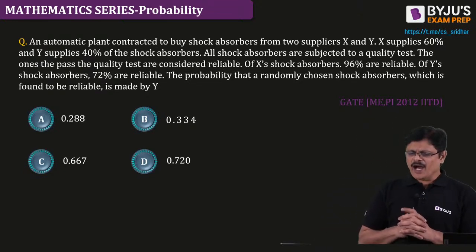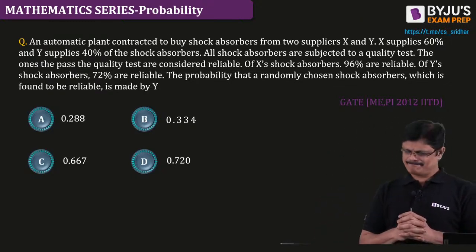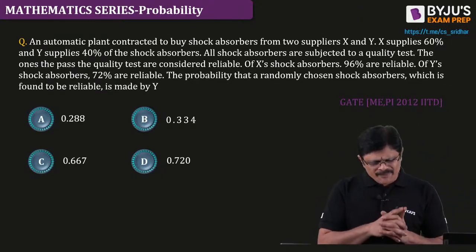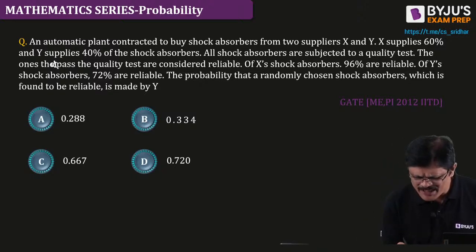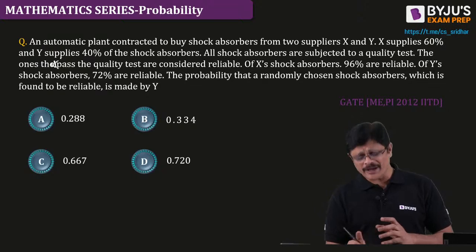All shock absorbers are subjected to a quality test. The ones that pass the quality test are considered to be reliable.